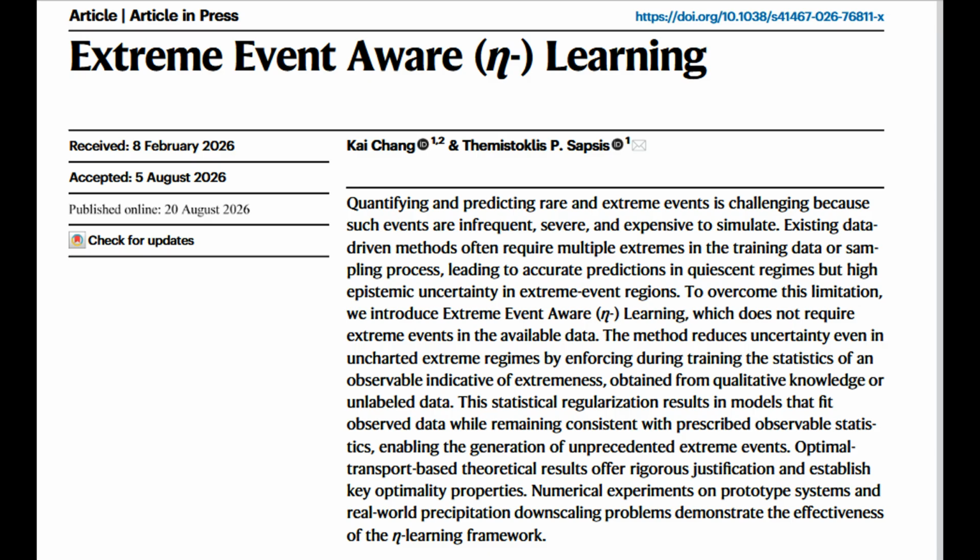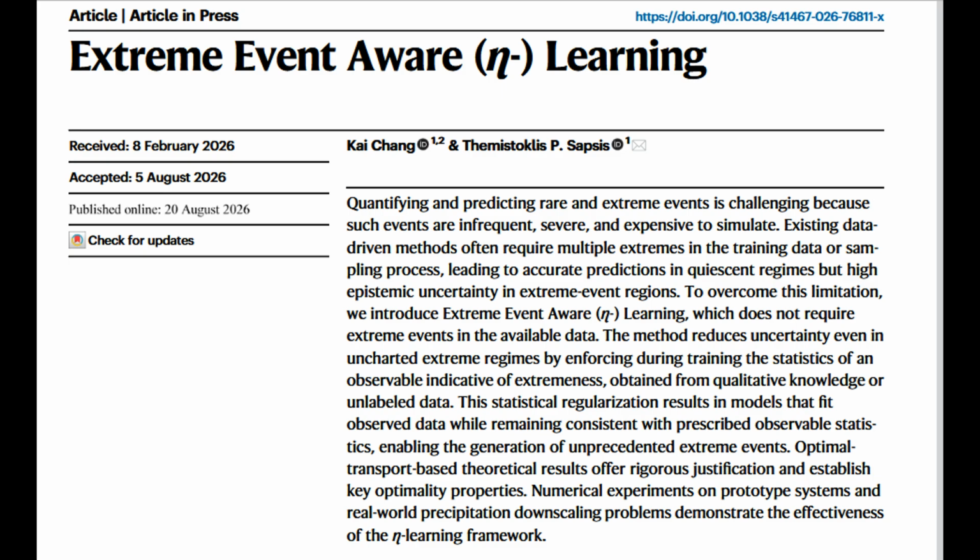The trade-off. There's a fundamental tension. Emphasizing extreme statistics slightly degrades pointwise accuracy in non-extreme regions. In precipitation downscaling, RMSE increased by 8.13% while structural similarity remained nearly identical.